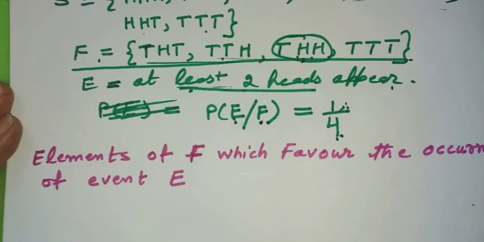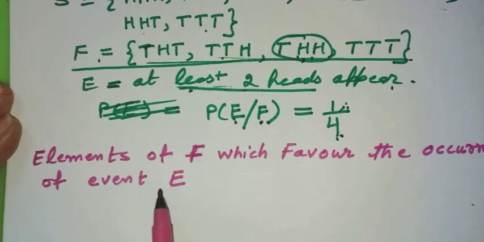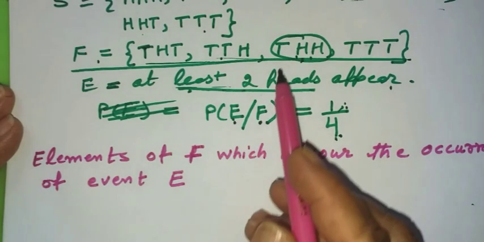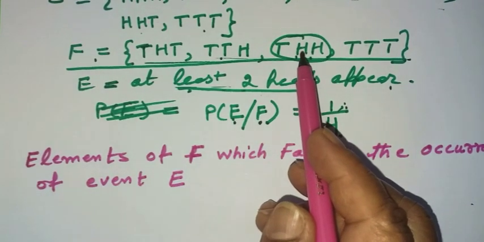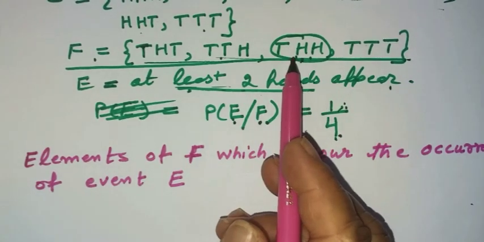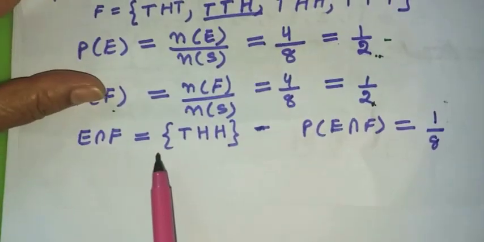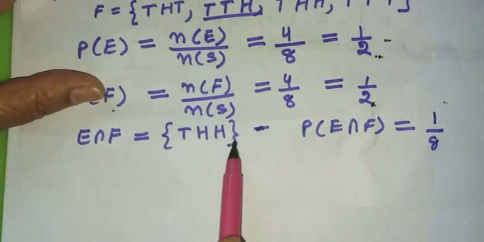Now can you tell me which elements of F favor the occurrence of event E? This element was the only element which favors the occurrence of E. And which is this element? This is nothing but the element of E intersection F.